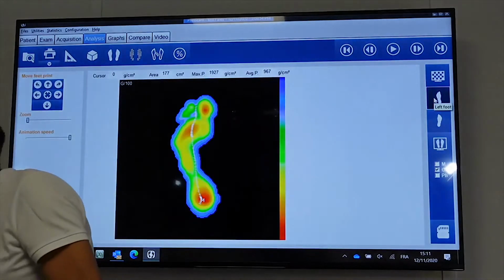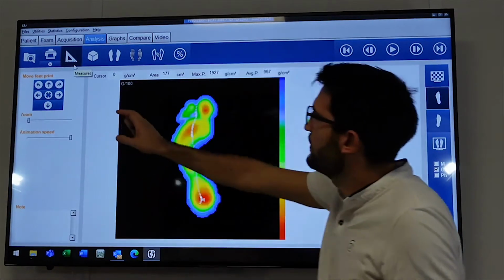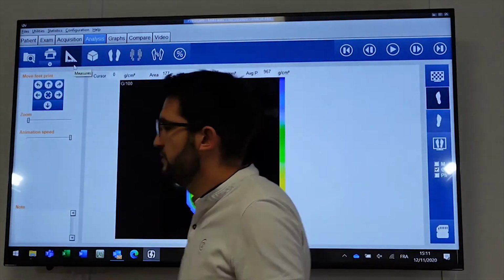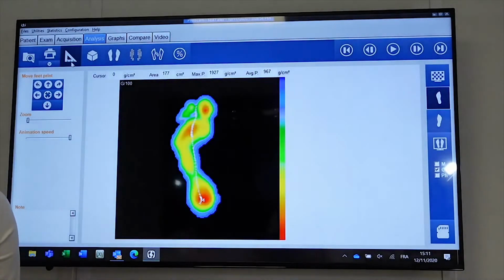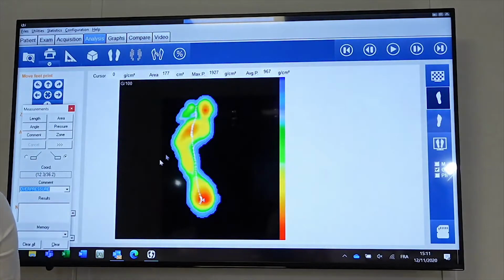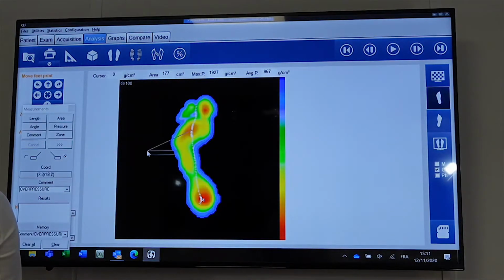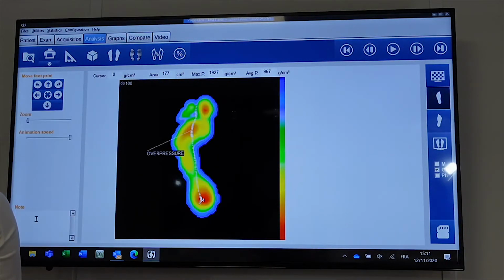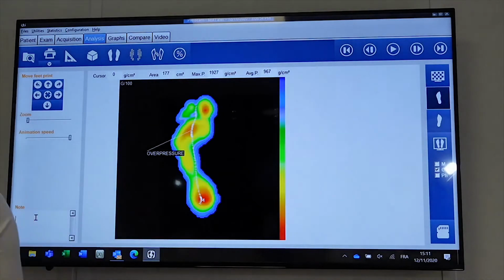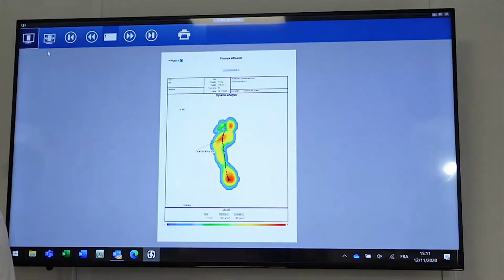So if I select only the right, I have the measure again here, so I can put a precise comment. One more time. Precise comment here, and global and general comment here. And then you print out like this.